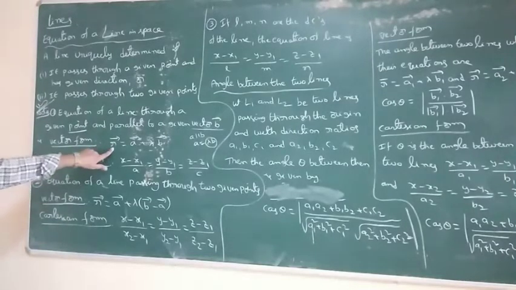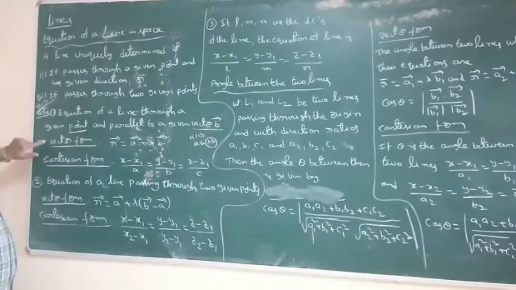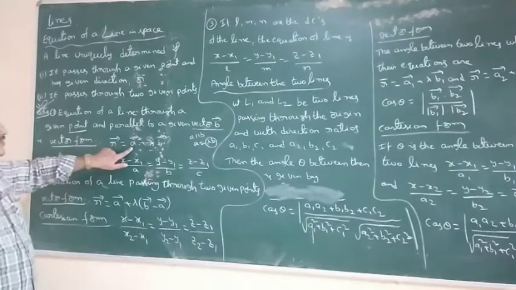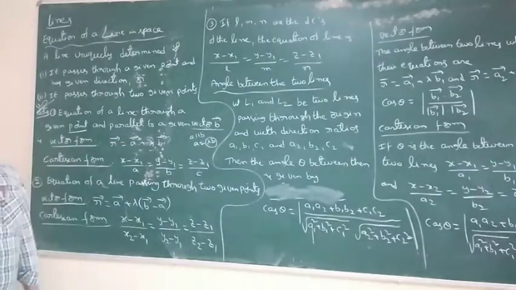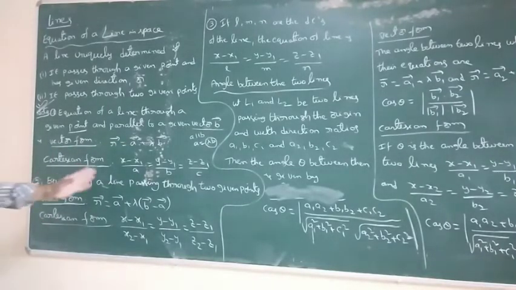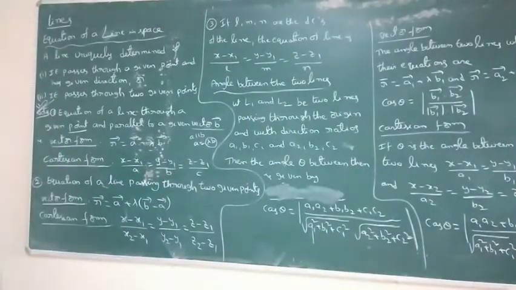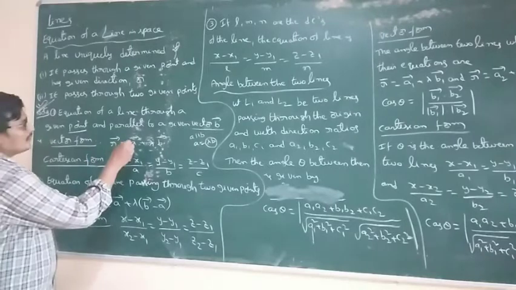R bar is the equation of a vector. Vector form, Cartesian form, both are there. Vector form is in terms of vectors A bar, B bar. Cartesian form is in terms of x, y, z and x1, y1, z1. So R bar is equal to A bar.